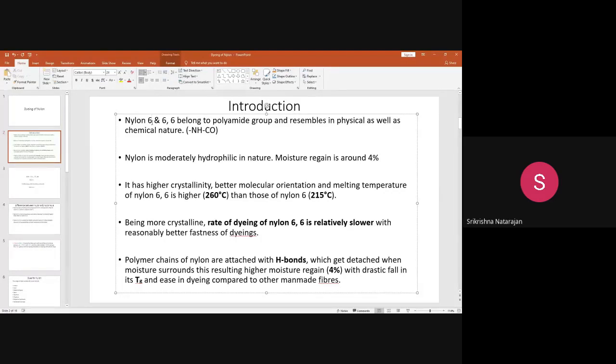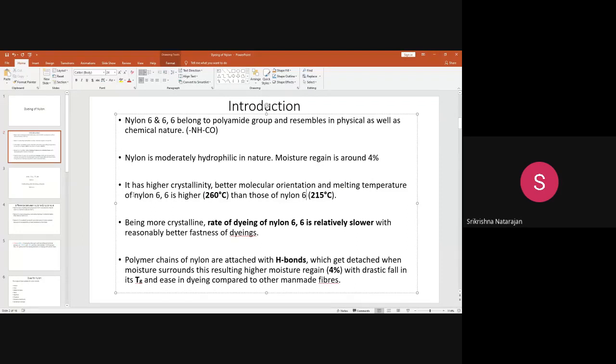Nylon 6,6 is used in textile material and has a high melting point of around 260 degrees centigrade, compared to nylon 6, which is around 215 degrees centigrade. It is a highly crystalline material, which means it has good strength compared to nylon 6. Nylon 6 does not have that much strength.